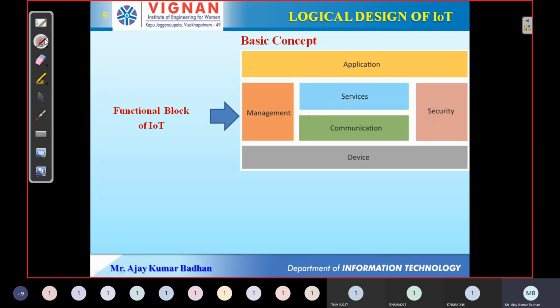And for that we also have a functional block, which consists of different functional blocks. First we have something called a device. What does this functional block exactly do? It provides different functions. A device is nothing but a hardware component like your temperature sensor or humidity sensor. These perform some kind of function. What kind of function? They are used for sensing, for acquisition, for monitoring, and they are also used for controlling. All these things.